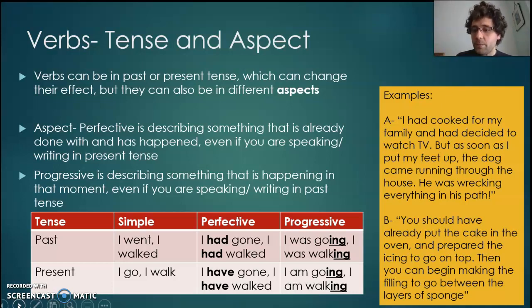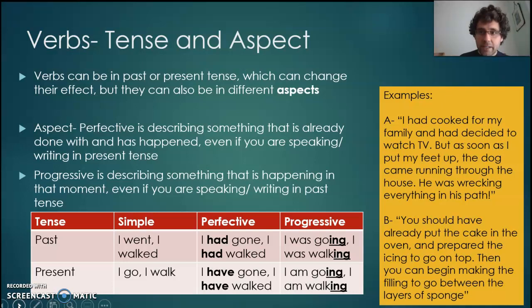B, you should have already put your cake in the oven and prepared the icing to go on top. Then you can begin making the filling to go between the layers of sponge. That's all present tense. It's all describing what you are doing in this recipe. But the first bit is background information. That needs to be done first. And then what you need to focus on is making the filling to go between the layers of sponge.